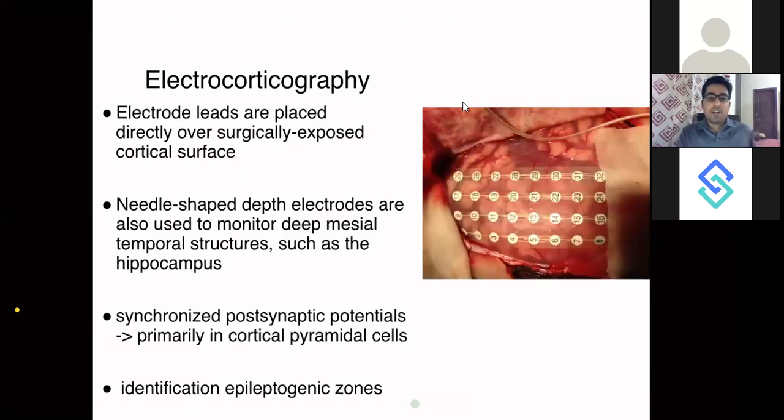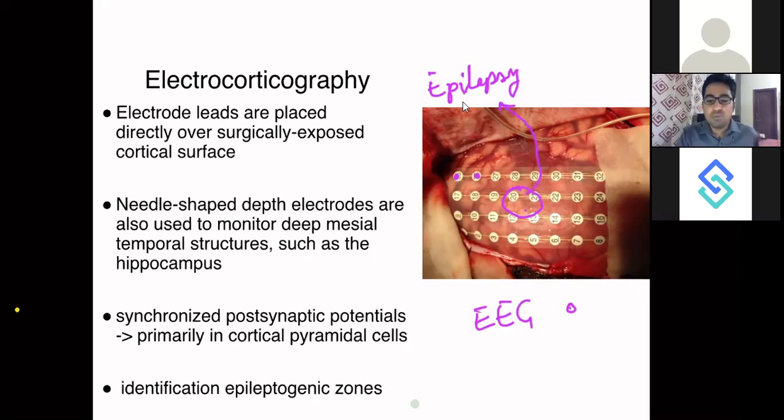Now coming on to electrocorticography. This particular technique is very important in epilepsy surgery. It is very much like EEG. EEG is done with a closed head over the scalp, where you place electrodes. In this, you place numbered electrodes over the cortex. So you want to find which particular brain area is responsible for the epilepsy. So that's what you are trying to find out.